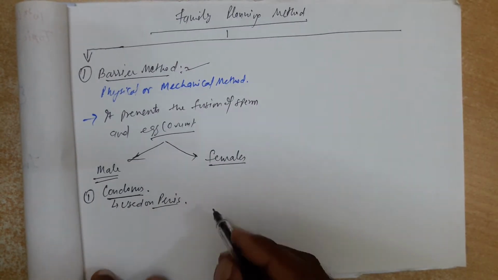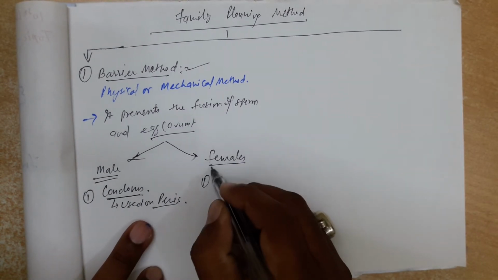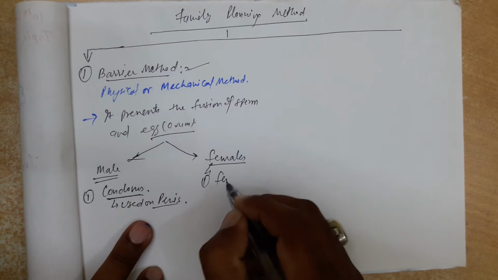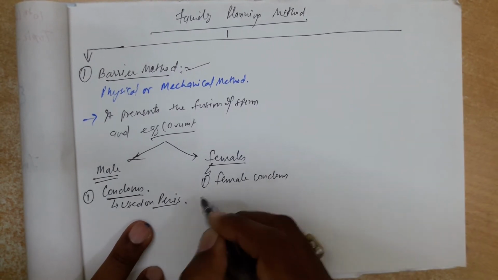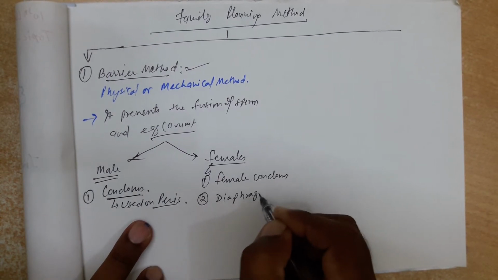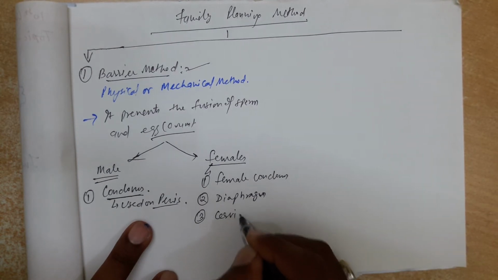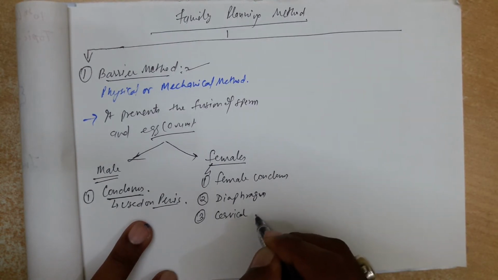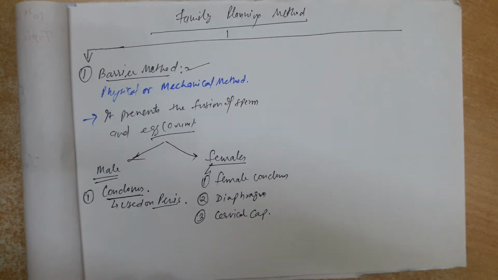Okay, the other methods are for use by females. That is female condoms, then the diaphragm, and third is the cervical cap. Okay, so how does it work?